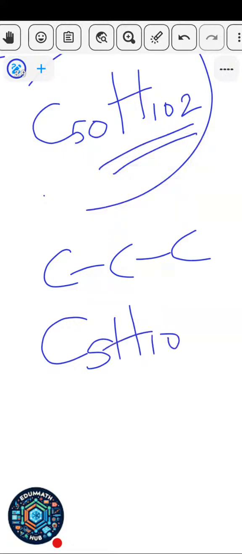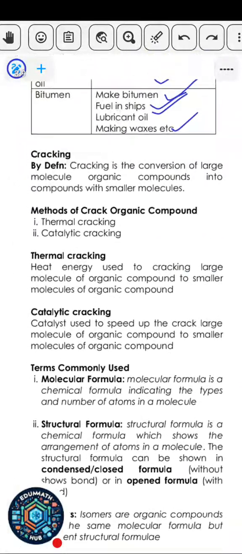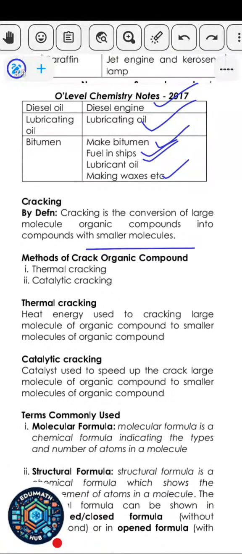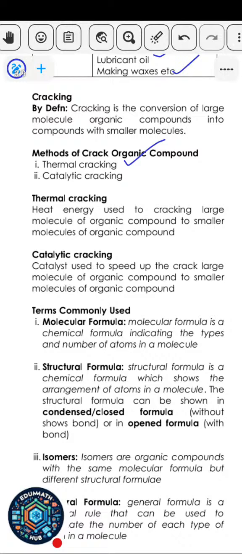But when you break it down to something like C5H10, you can see from C50 it became C5. That process is called cracking. Cracking will help you to break a large organic molecule into a small molecule. And there are two methods of cracking. You have thermal cracking and catalytic cracking.